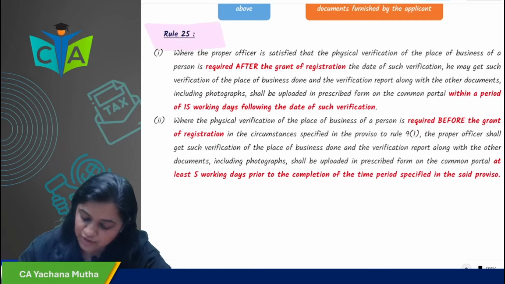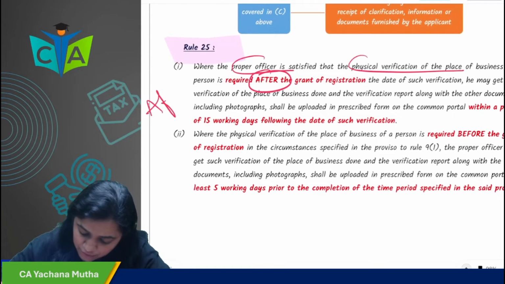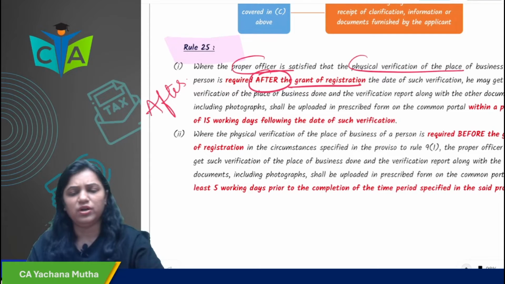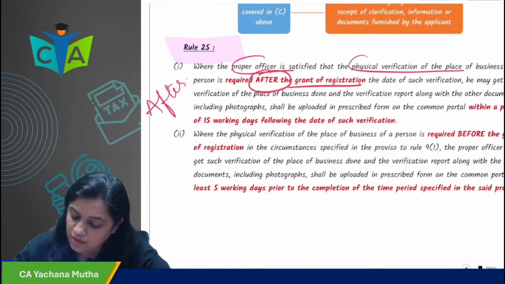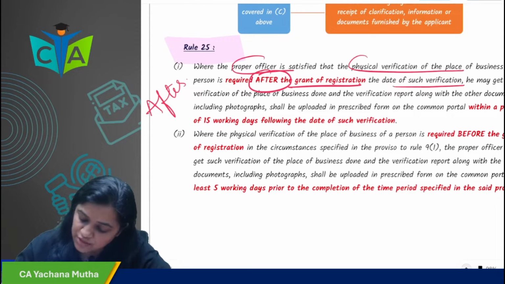Next, rule 25 we will see. Where the officer is satisfied that physical verification is required after the grant of registration. If the officer wants, he can verify your premises. Yes, definitely. Then, the date of such verification.